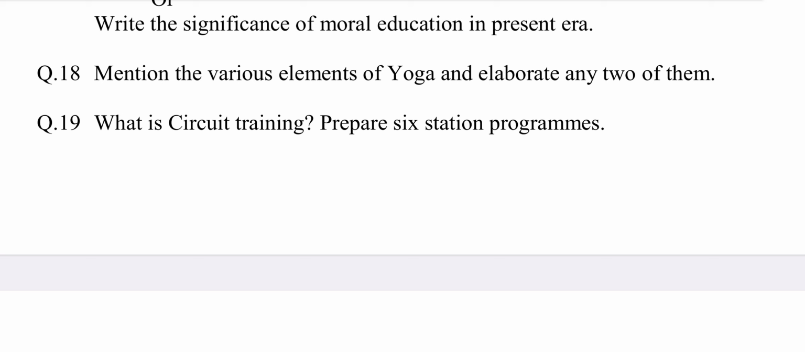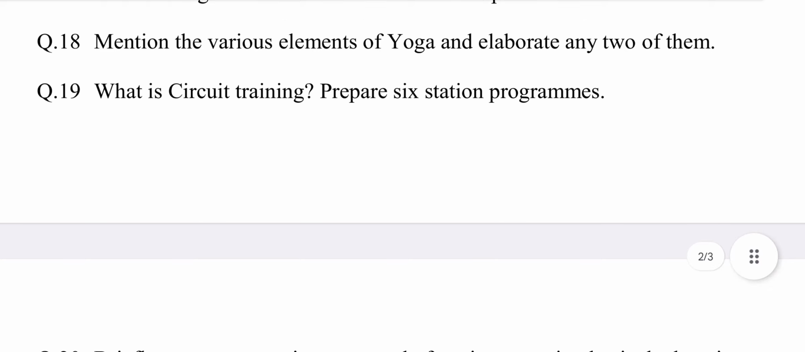Explanations of two elements of yoga are as under. Number 1. Postures or asana. Asana means holding the body in a particular position. The practice of asana brings firmness to the body and vitality to the body and the mind.